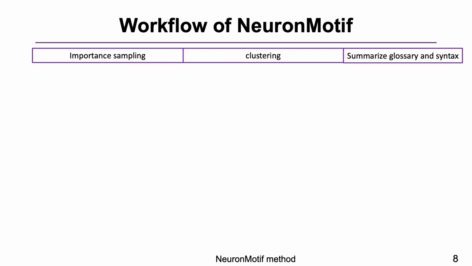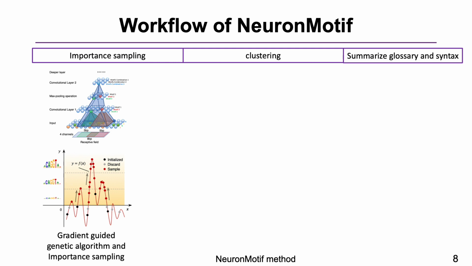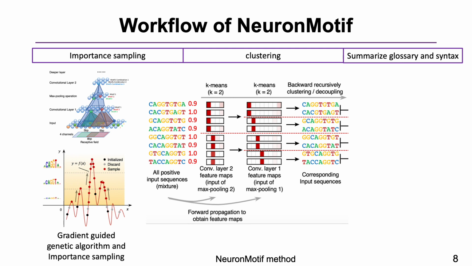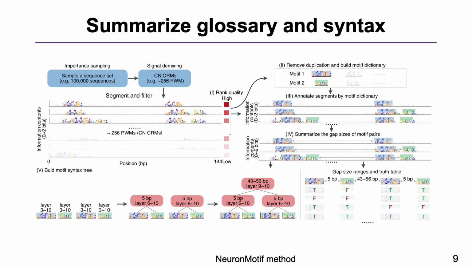So, we propose NeuronMotif to implement this process. First, sampling the sequences that can activate the neuron. Second, clustering the feature maps layer-wisely and backwardly. Finally, summarizing the glossary and the syntax from each cluster. The sequences in each cluster can be stacked into a long position weight matrix. NeuronMotif cuts them into segments based on information content and summarizes the glossary and the syntax organized in a tree structure.